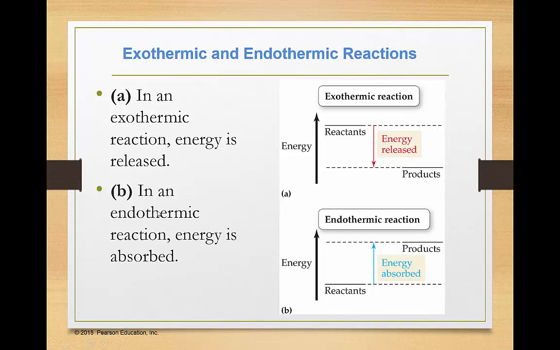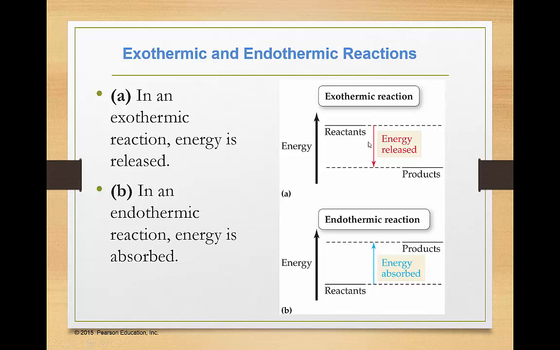Now, on the opposite end of things, endothermic reactions. This is where energy is being absorbed by a system. So our reactants are starting down here somewhere. They're soaking up energy. Again, it can be in different forms, but usually in the form of heat. And it ends up here at a higher potential energy. Energy is being absorbed.